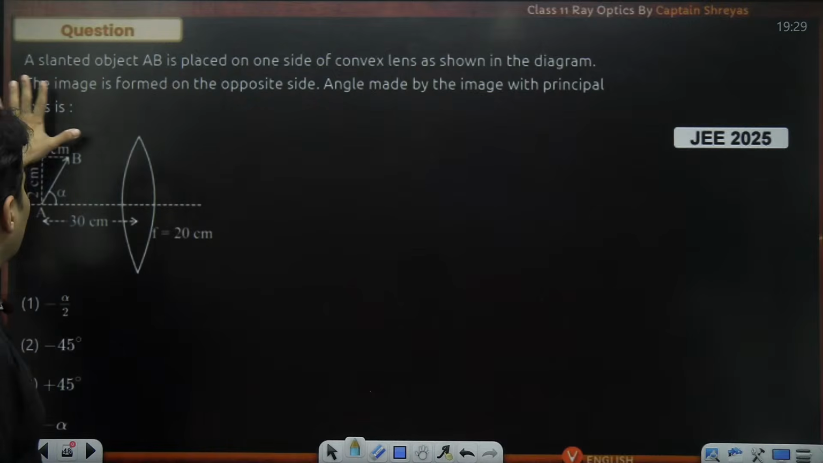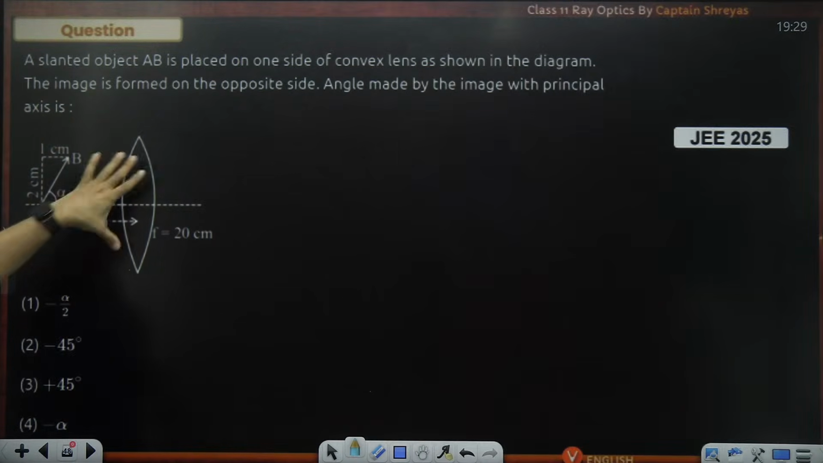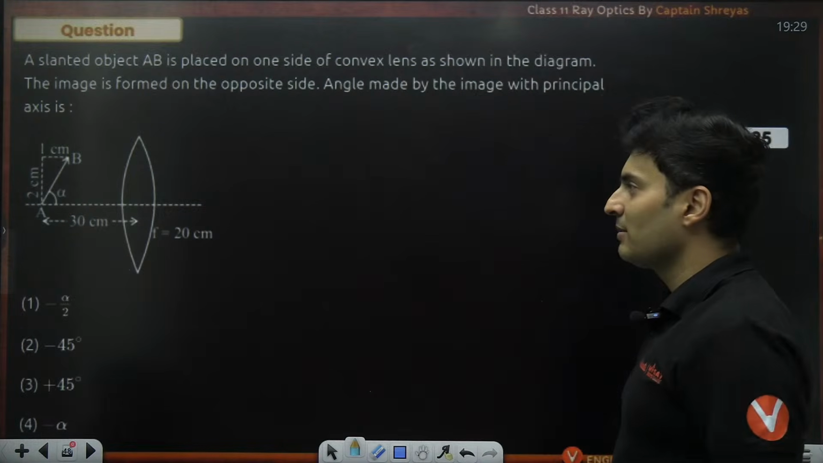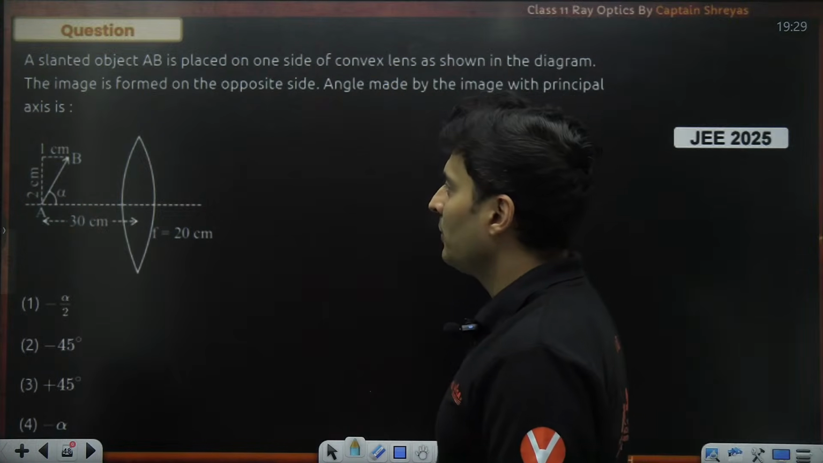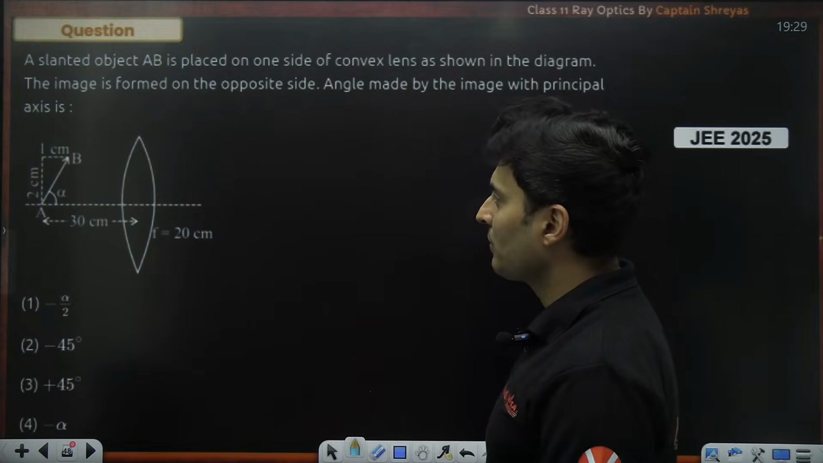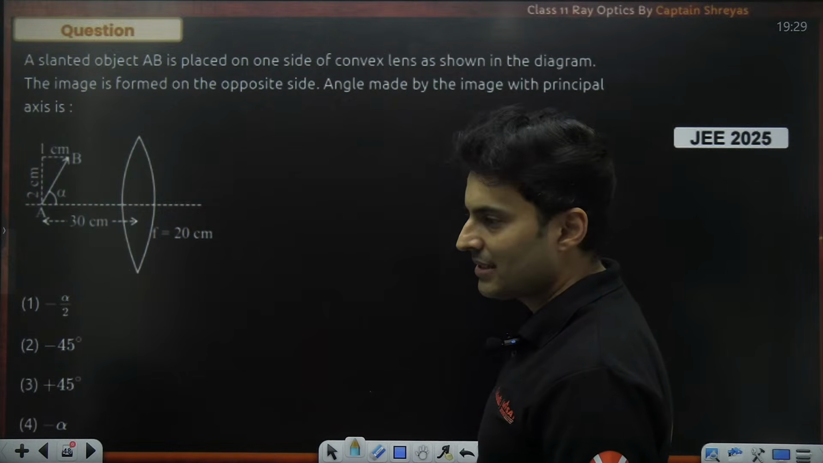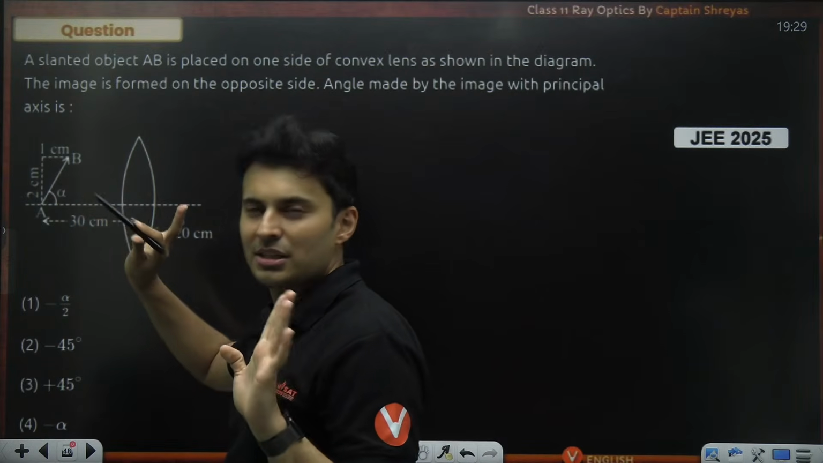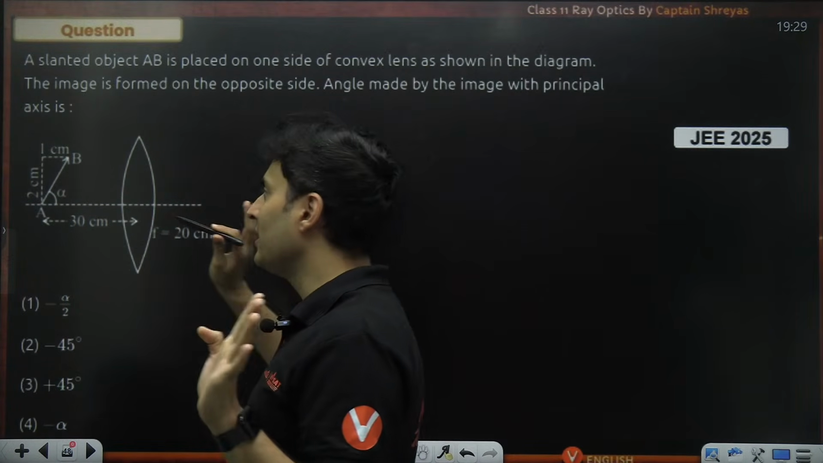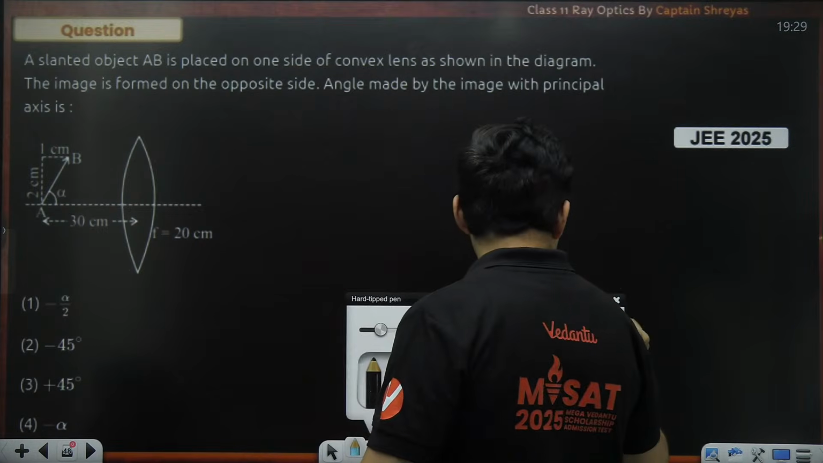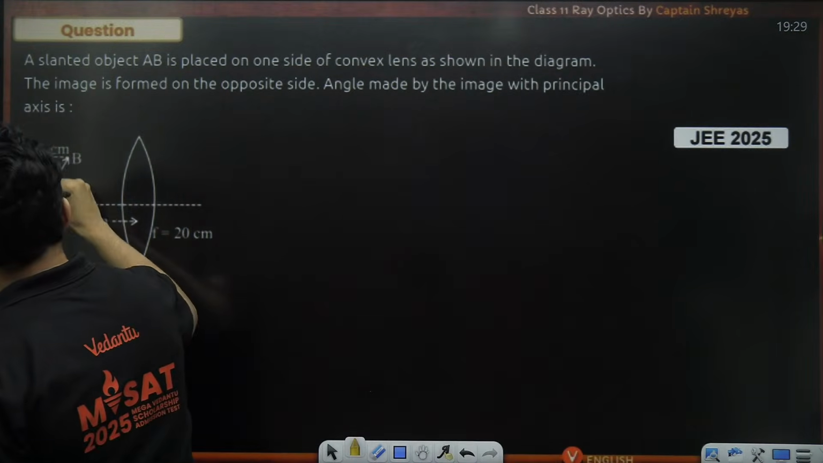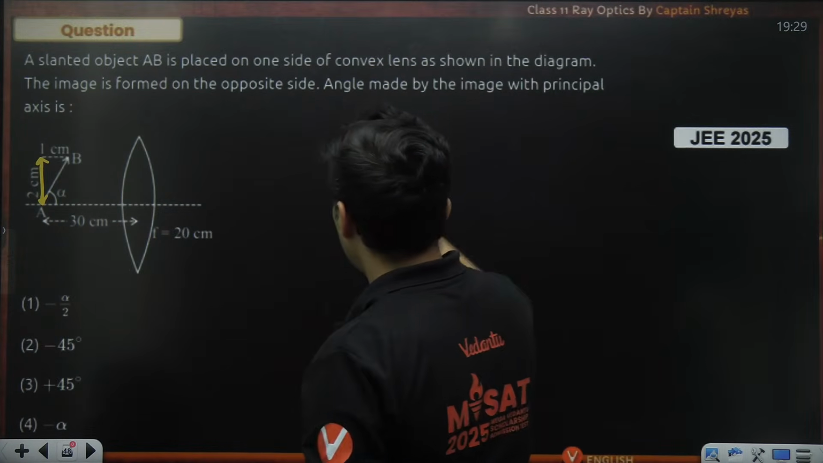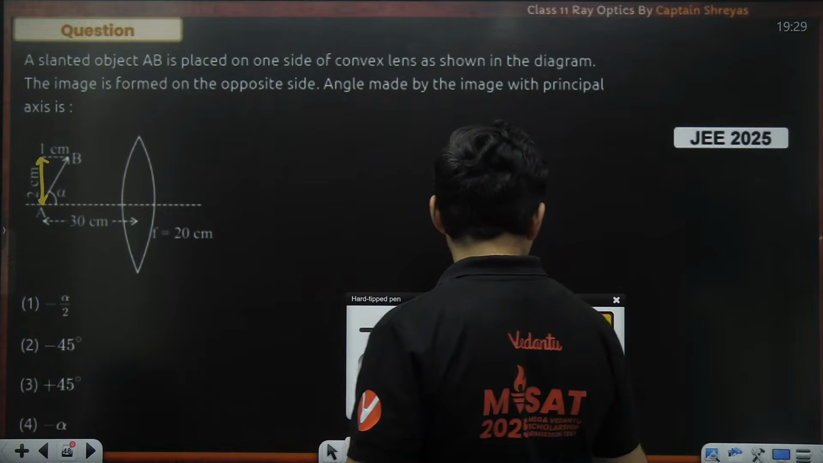Okay. Slanted object is placed on one side of a convex lens. The image formed will make what angle with the principal axis? Now, I'll tell you what, this kind of question, all you need to do is figure out the magnification. If you get the magnification on both sides, you will get the answer. I'll tell you how. See, this has some height, isn't it? 2 centimeters. That image height will also be different. We'll figure that out separately.